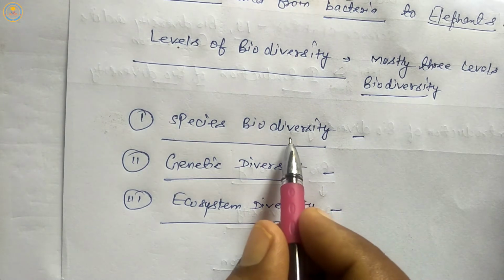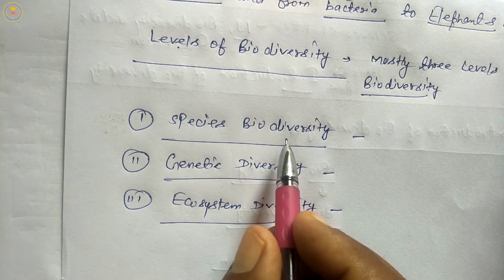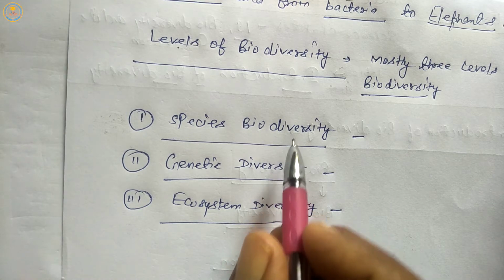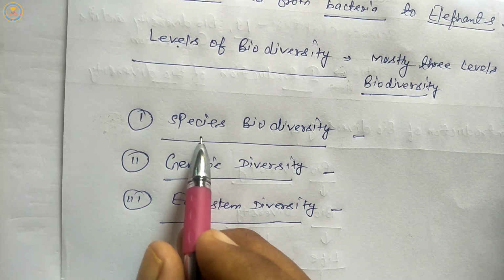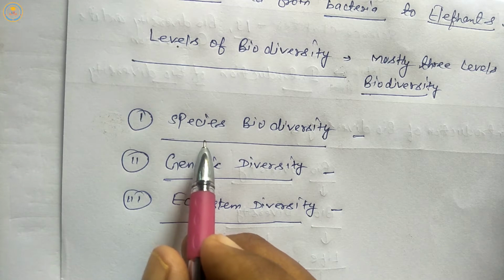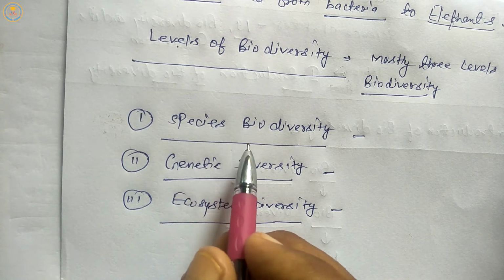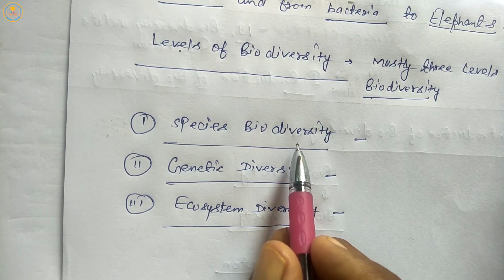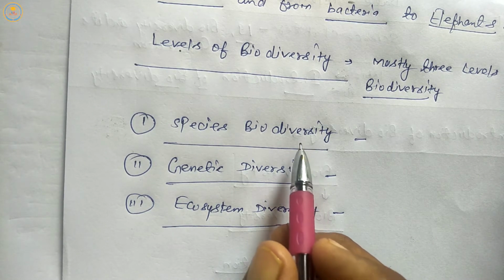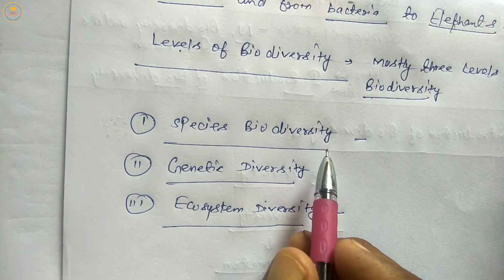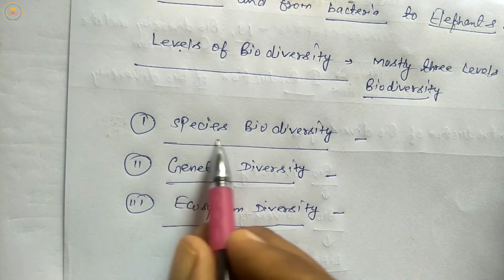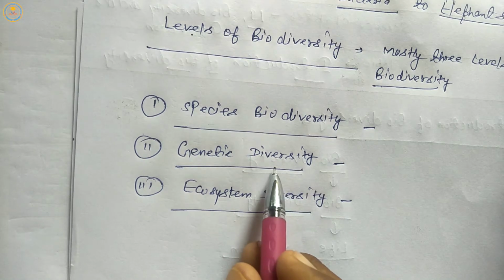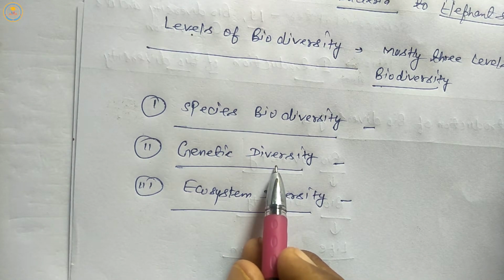Diversity means variation. If the variation is responsible for species, it is called species biodiversity. Next, diversity means variation.